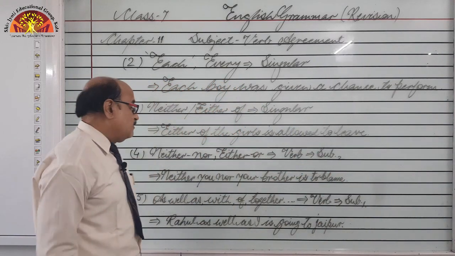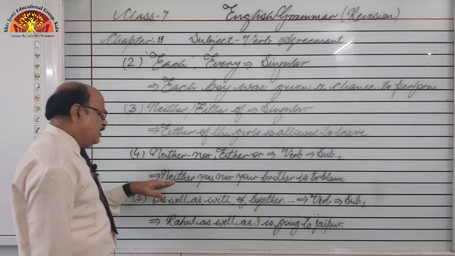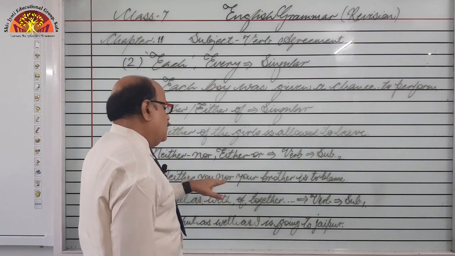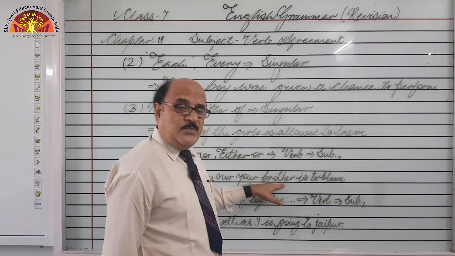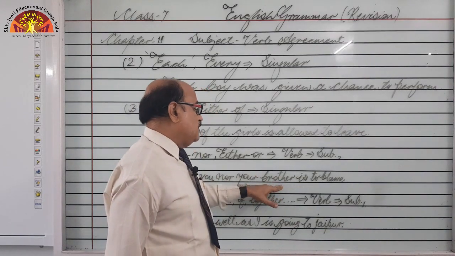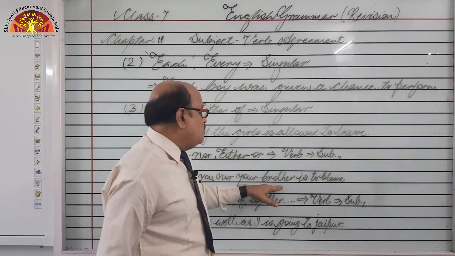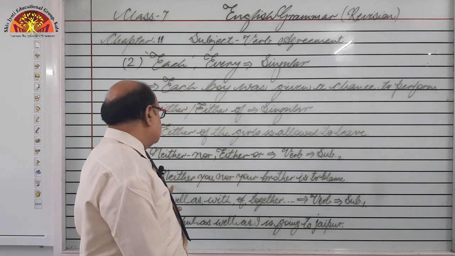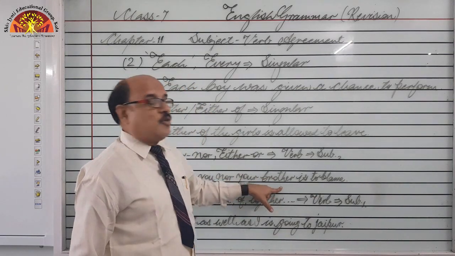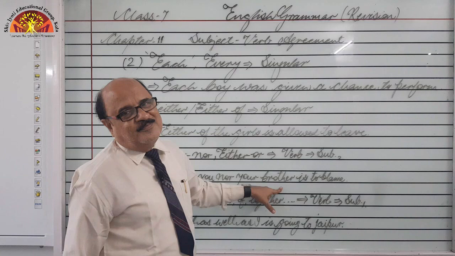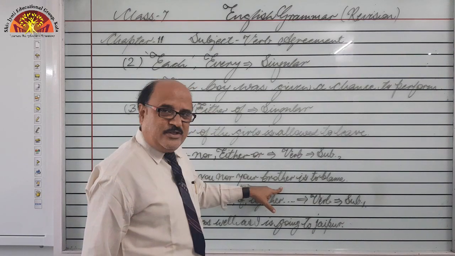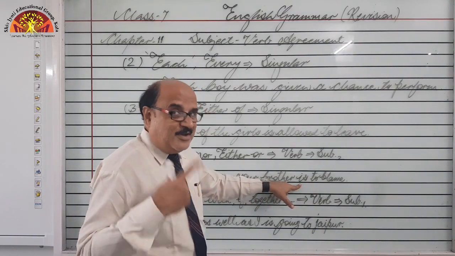second subject, right. Look here, neither you nor your brother, neither you nor your brother. So, we have to decide this verb with second subject, first subject is you and second subject is your brother. So, we will decide the verb according to second subject, your brother, and that is you, your brother is, right,